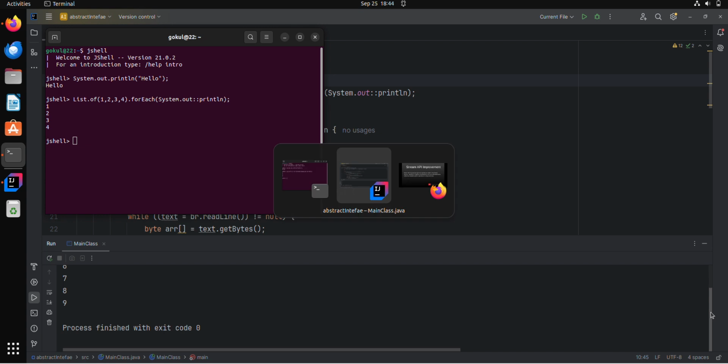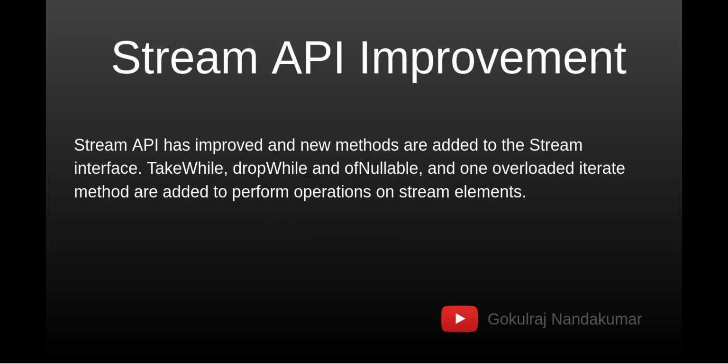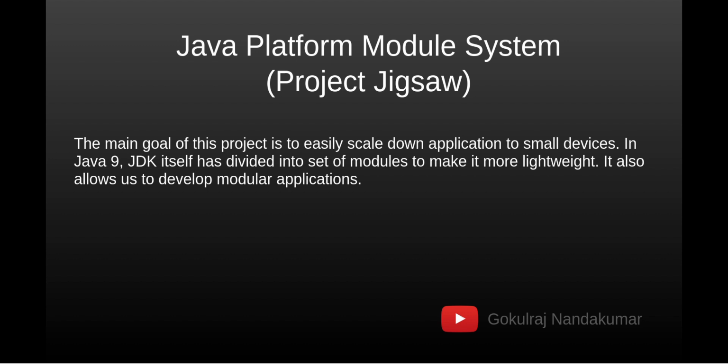Okay, we'll go to the next feature of Java, which is Project Jigsaw. It is introduced for modularity, and it divides our application into different modules and makes it more lightweight. So it allows us to develop modular applications.